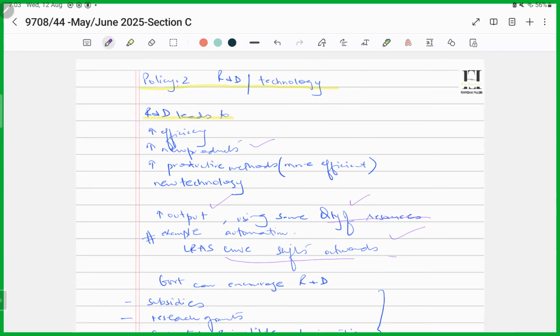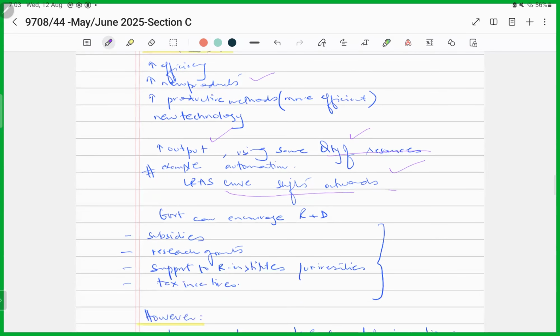Government can encourage research and development by either giving subsidies to firms or giving them grants or tax incentives to firms who are highly innovative, or they find ways to make their production systems more seamless, more innovative, more productive, more efficient, right?